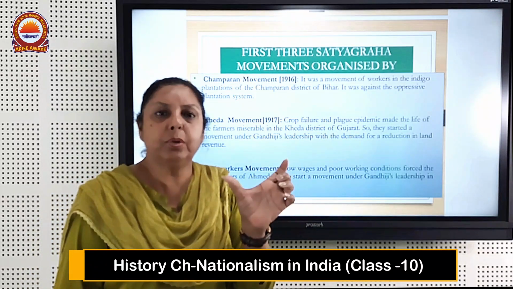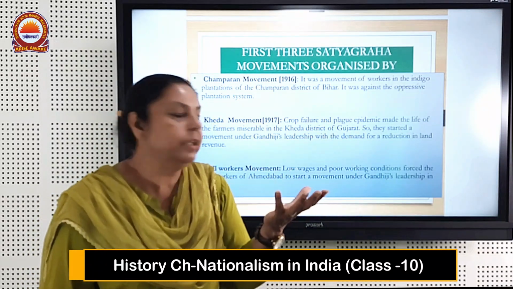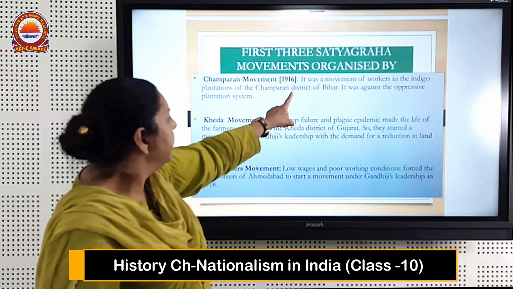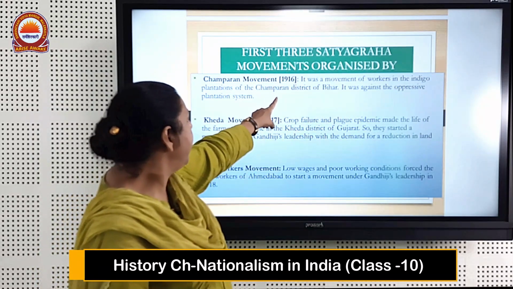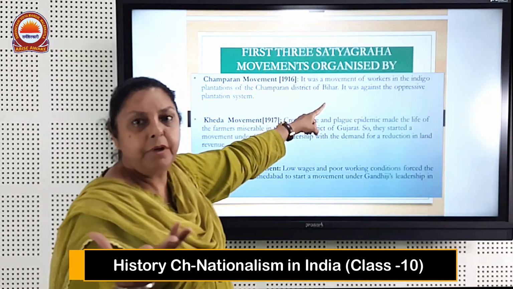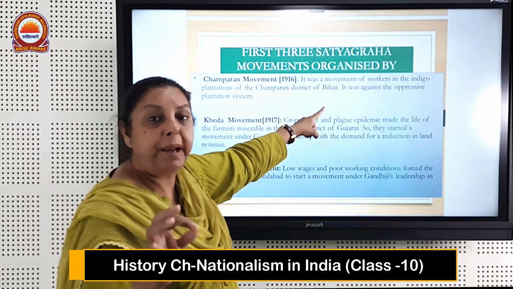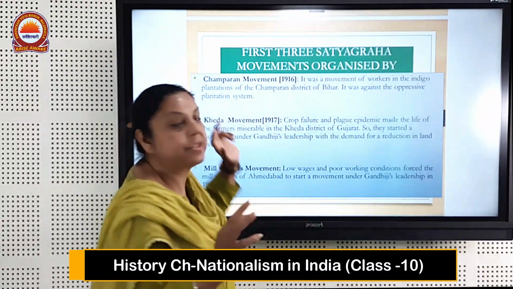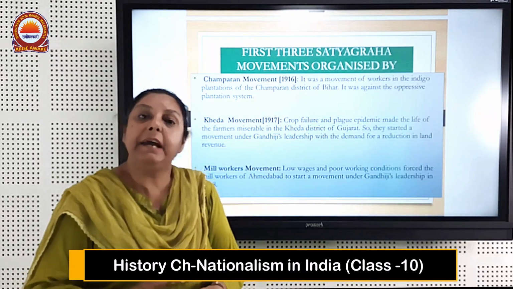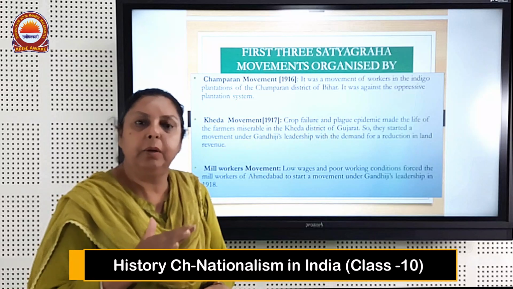Hindi में इसको नील बोलते हैं. We have all these in common at our home. The movement was of the workers of the indigo plantation of the Champaran district of Bihar. It was a product that was produced in Bihar. It was against the oppressive plantation system. Now, what was the system? They were forced to grow indigo.